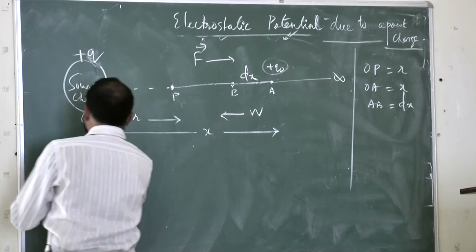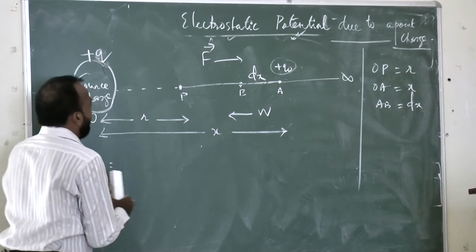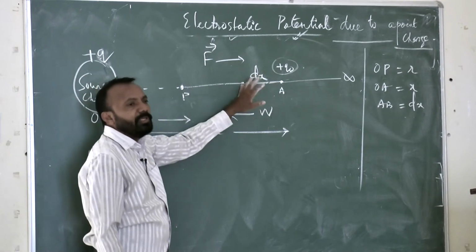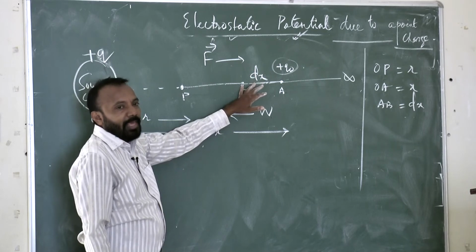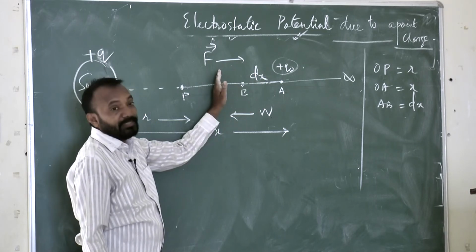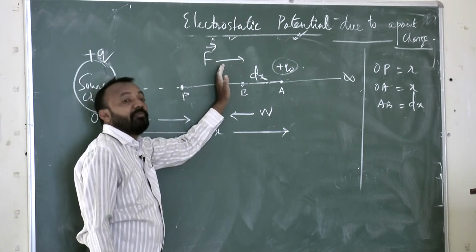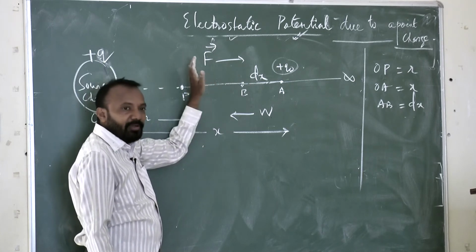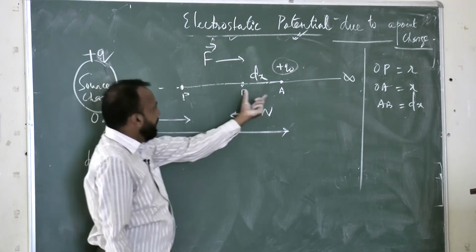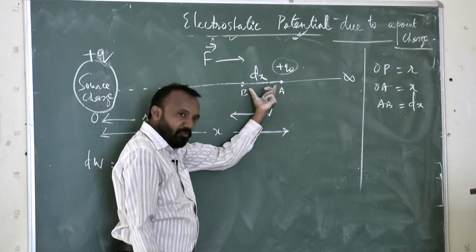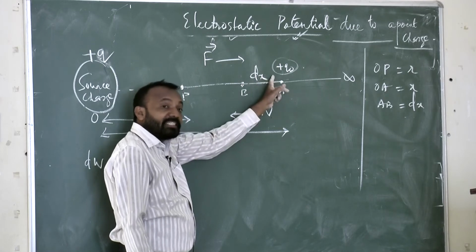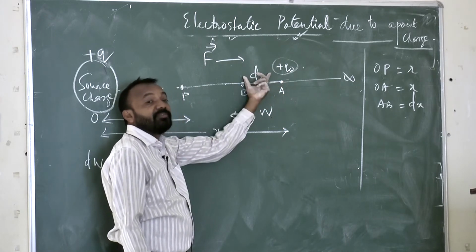So dW amount of work is required to transfer from A to B, then again dW to transfer from B to the next point, and again dW from the next point to the P point. So a small amount of work is completed by transferring the test charge within the distance of dx.